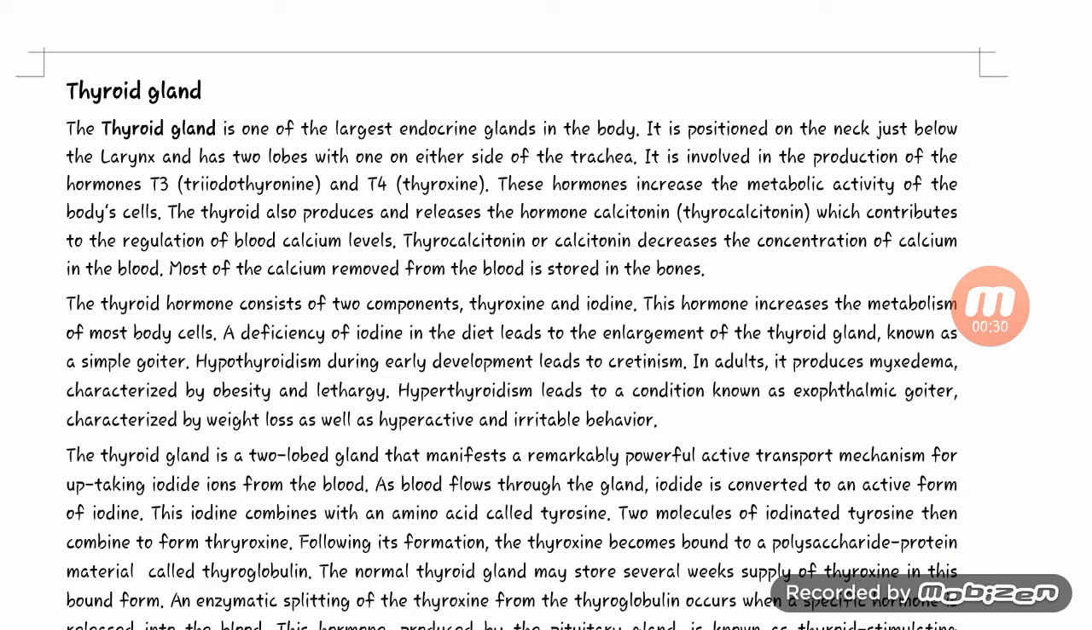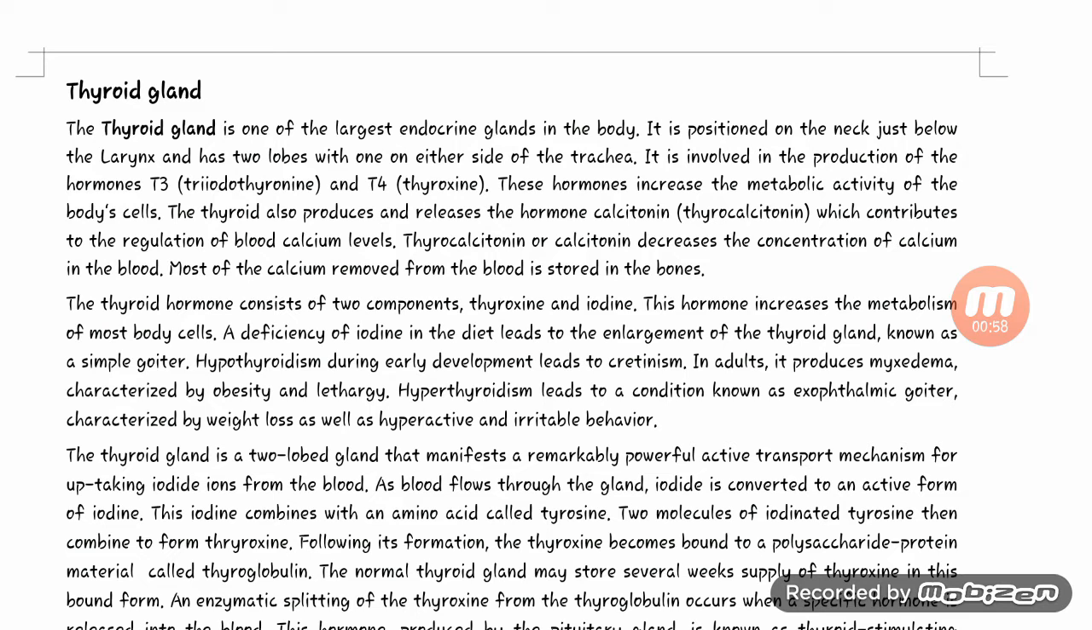The thyroid also produces and releases the hormone calcitonin, which contributes to the regulation of the blood calcium level. Thyrocalcitonin, or calcitonin, decreases the concentration of calcium in the blood. Most of the calcium removed from the blood is stored in the bone. The thyroid hormone consists of two components, thyroxine and iodine. This hormone increases the metabolism of most body cells.